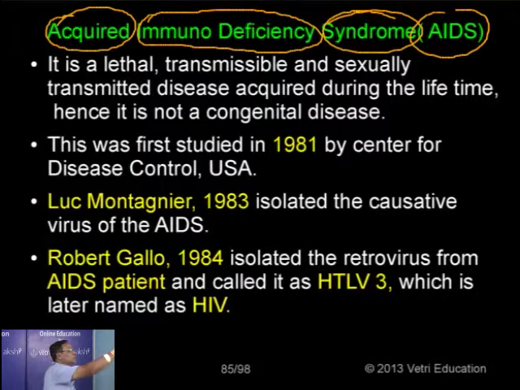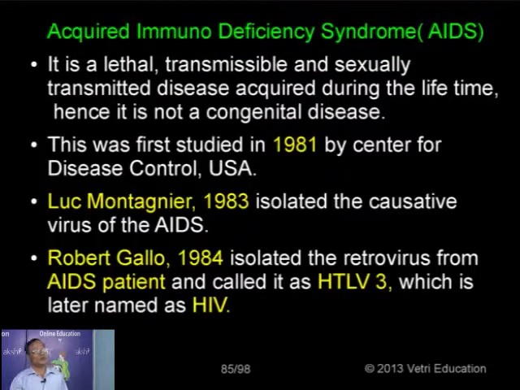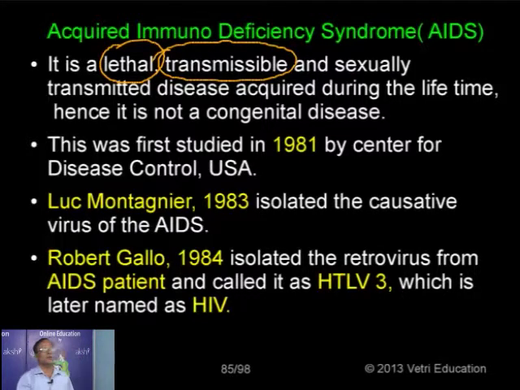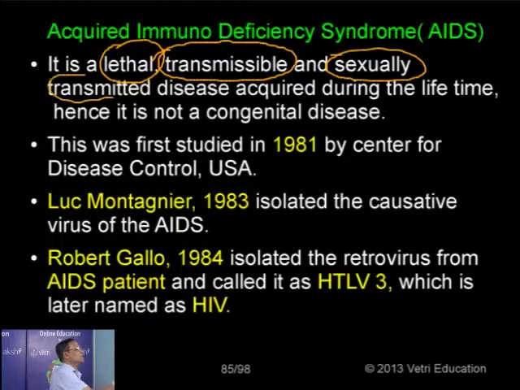Now, what is the nature of this disease? It is a viral disease caused by the HIV virus. So it is a lethal, harmful, easily transmissible, and mainly sexually transmitted disease. Though we have different means of transmission, the prime method of transmission is sexual. That's why it's called a sexually transmitted disease, one which occurs during the lifetime.